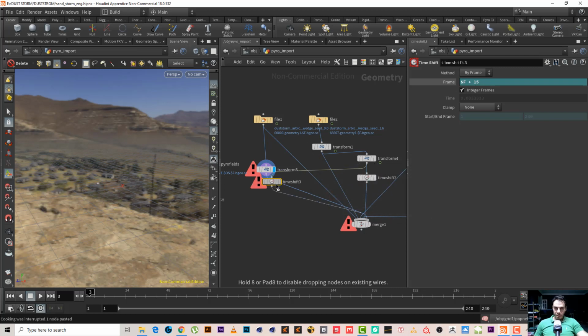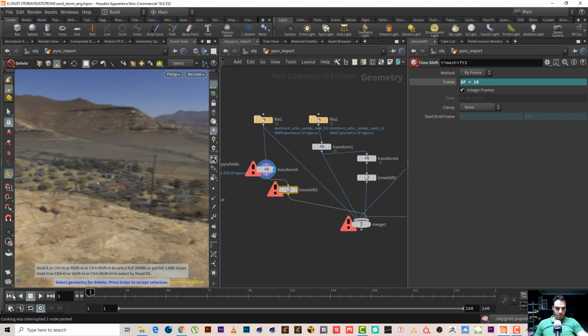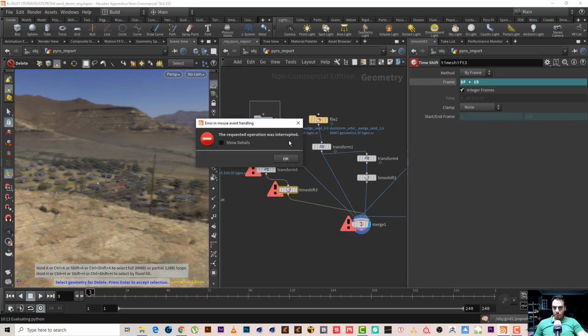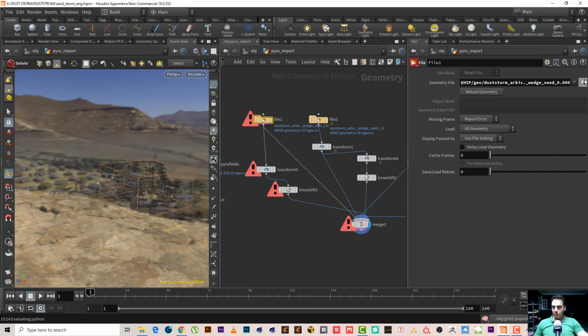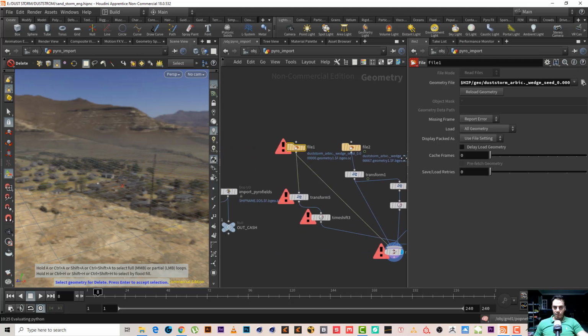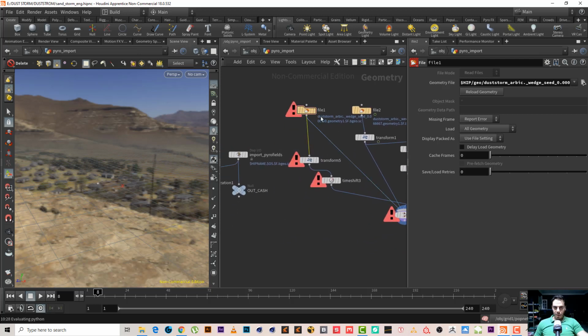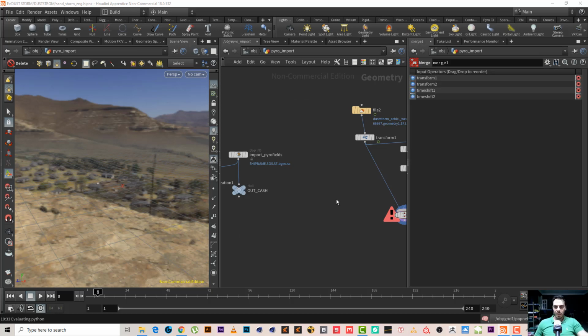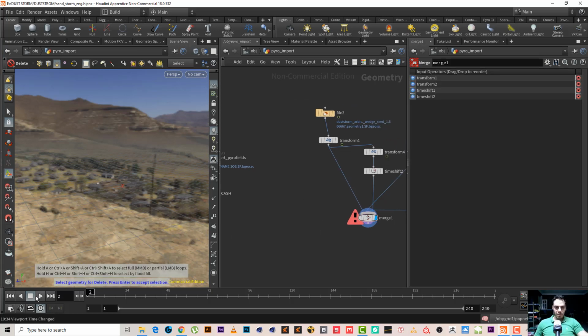Control C, Control V. I put it just here. To be honest, I don't even know where the problem is. I have no idea. Why does it still give me this problem?